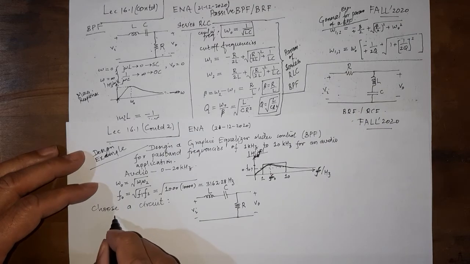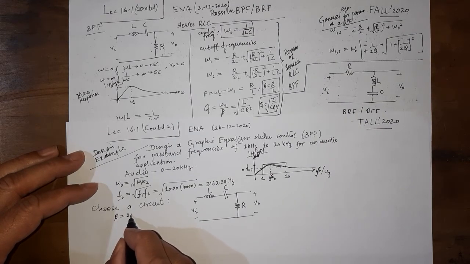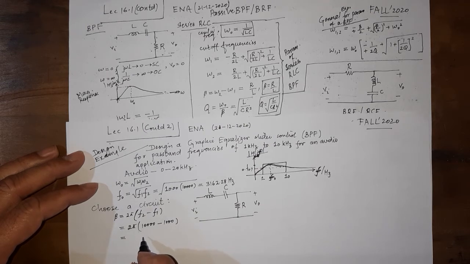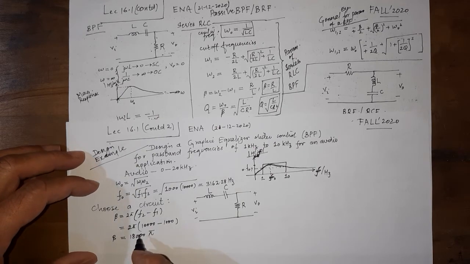Beta needs to be calculated. So beta here is equal to 2 pi into f2 minus f1. That is 2 pi into 10,000 minus 1,000, which is 9,000. Actually, I have not computed this way, but you can very easily see that the value is 18,000 pi.